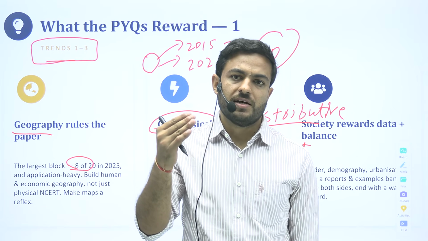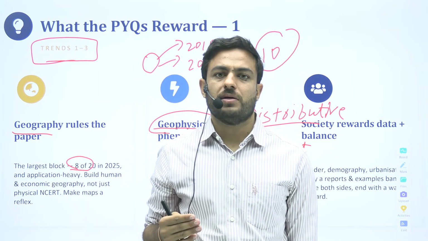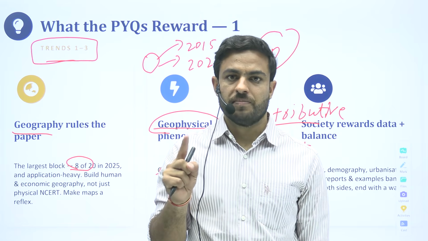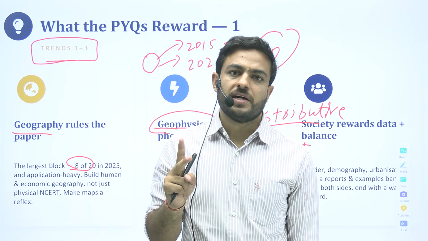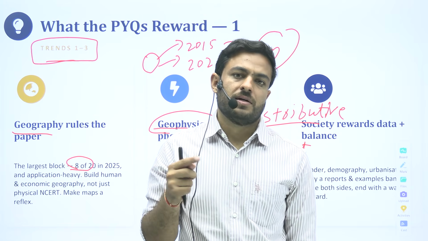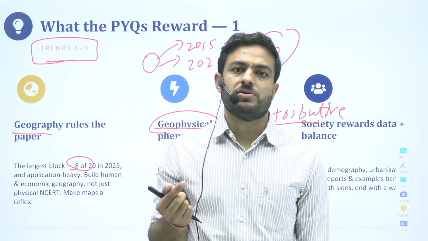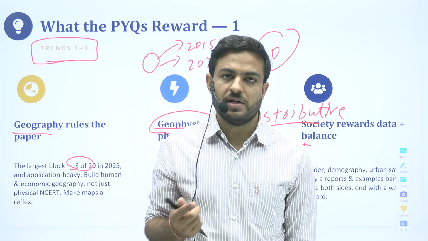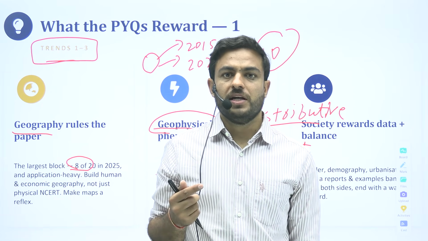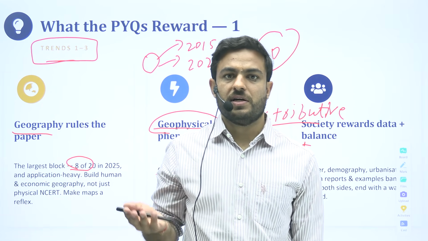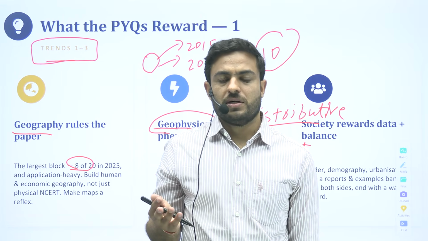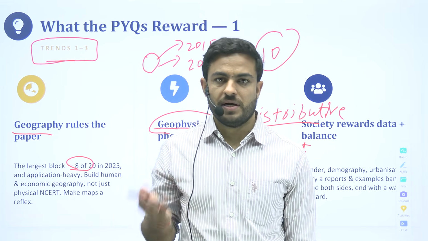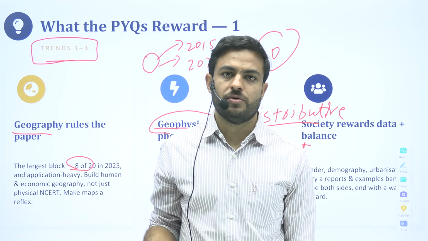So what should be our approach when we are reading a particular topic? First, what is that particular thing, the basic concept. Second would be the why of it. Let us say we are talking about tsunamis, then how tsunamis are formed. This would be the second natural thing that we would be discussing. Then where tsunamis are actually formed. And if they go on to ask what the consequences of a particular event are, be it landslides, tsunamis, or cloudbursts.